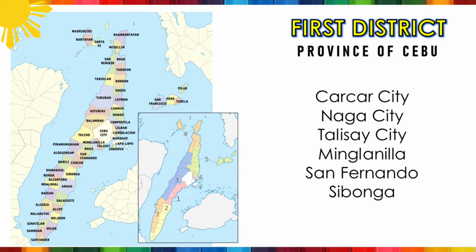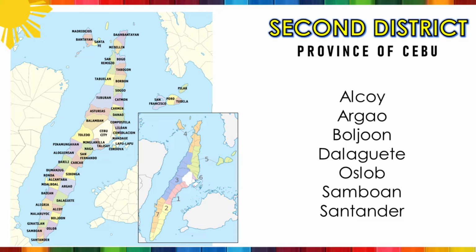For the 1st District in the Province of Cebu, it is composed of Carcar City, Naga City, Talisay City, Municipality of Minglanilla, Municipality of San Fernando, and Municipality of Sibonga.